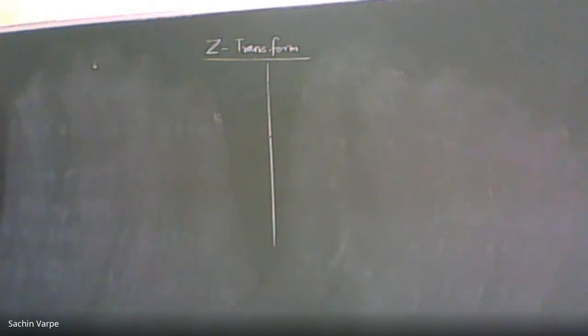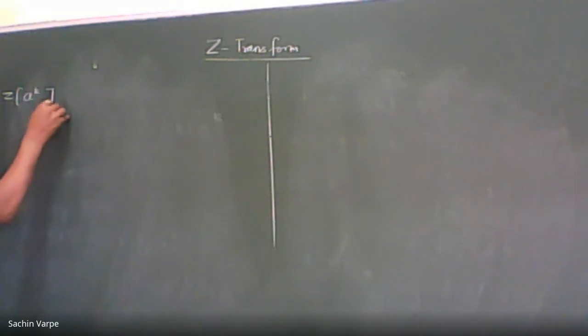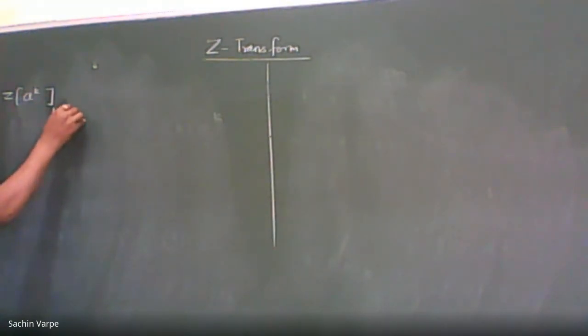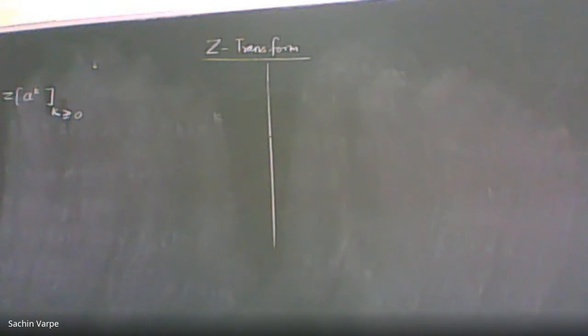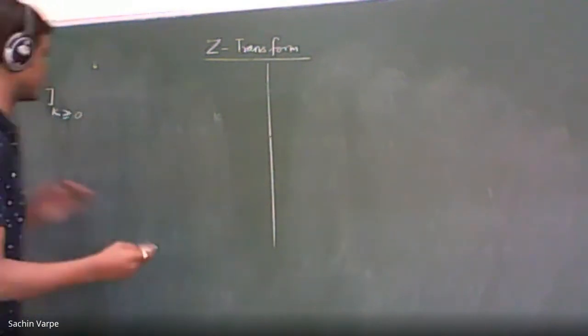Okay. So for example, what is the transform of a to the power k? Suppose I consider a one-sided sequence, k greater than or equal to 0. So how do we calculate? Actually, we have discussed this in the last lecture. Can you recall that? The transform of a raised to k, with the help of the basic definition. What does the definition say? The transform of any function of k will be equal to an infinite summation.